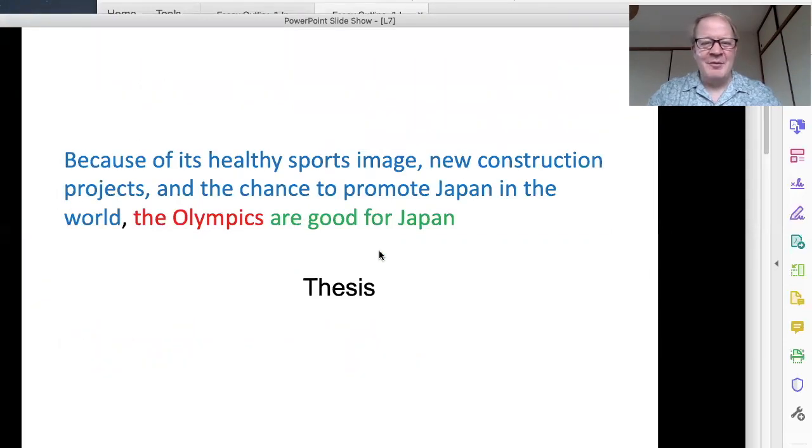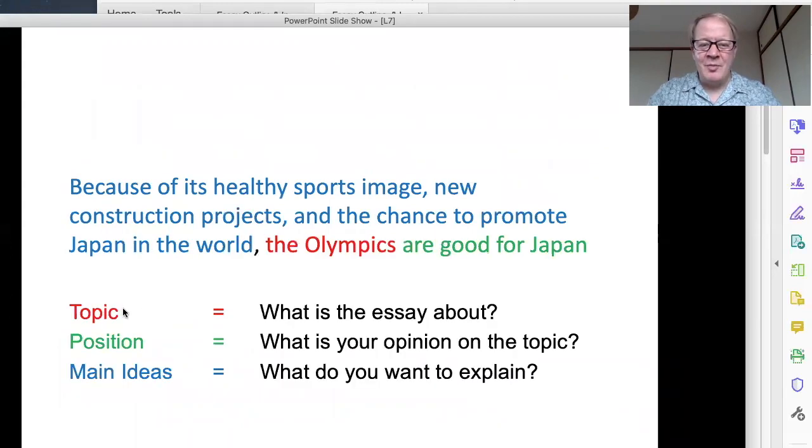Okay, and finally we have the thesis, and you all wrote your thesis last week. You have your thesis and outline from last week. And remember, it has the topic, the Olympics, the position, they're good for Japan, and the main ideas: healthy sports image, new construction projects, and the chance to promote Japan in the world. So this tells the reader what your essay is, why you're writing it, and what points you're going to write about.